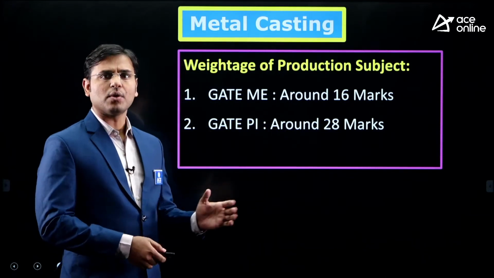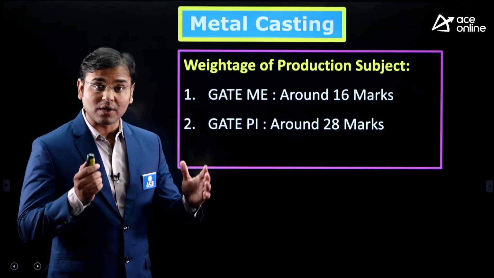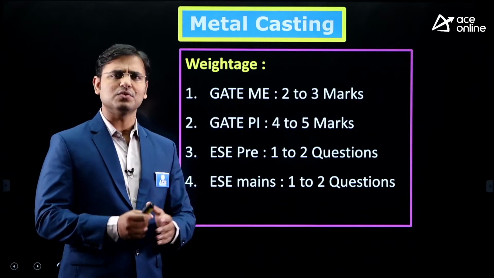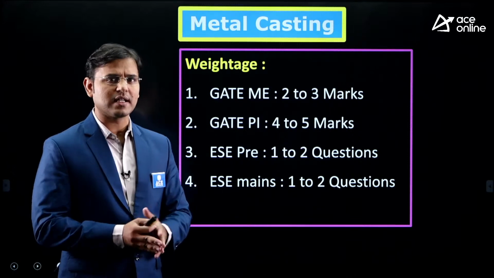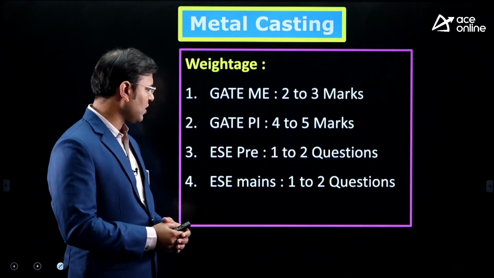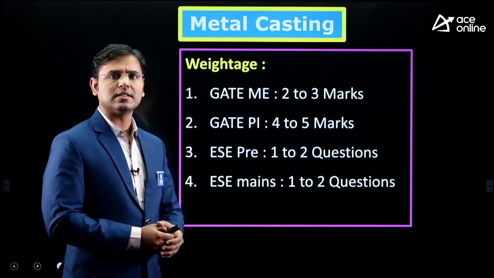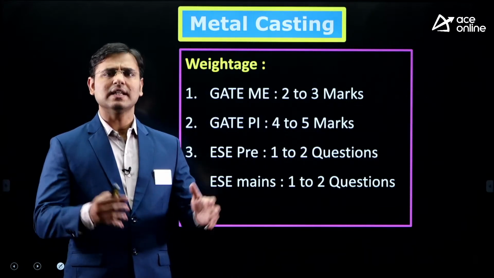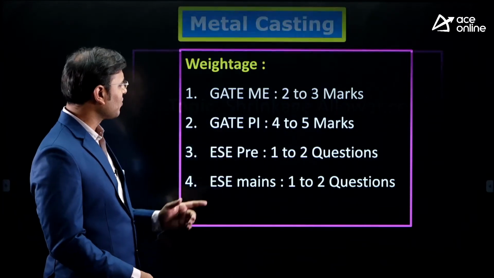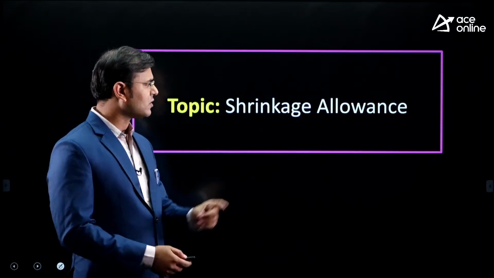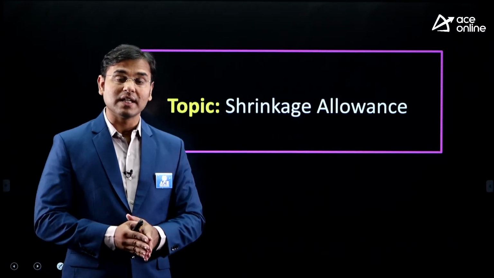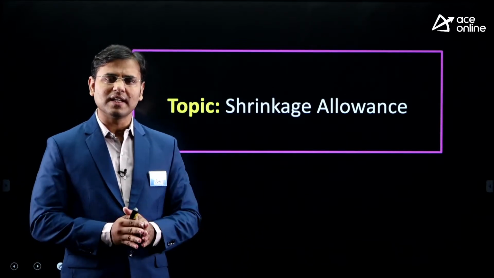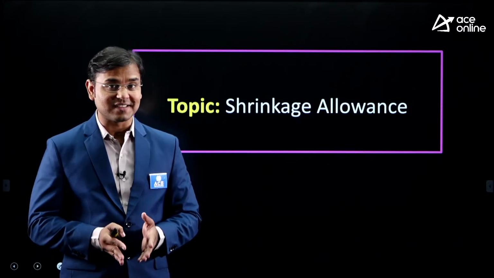In that subject, a total of 9 topics are there, 9 chapters, and out of all 9 chapters, casting is one of them, whose weightage for GATE mechanical engineering is 2 to 3 marks. Most of the time they ask for 2 marks. For GATE PI 4 to 5 marks, ESE prelims 1 to 2 questions, and ESE mains 1 to 2 questions. Many state level examinations and SSC JE ask questions on casting, especially theory questions on shrinkage allowance, and it is very difficult to understand. Students have a number of confusions about that topic. That's why I selected this topic for today's session.